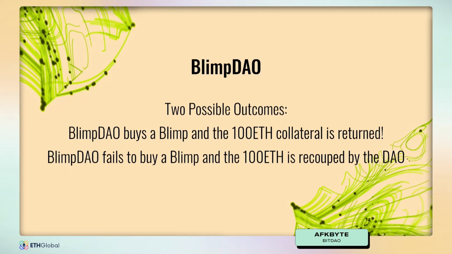And then there are 2 possible outcomes to this. Either Blimp DAO would buy a blimp and the 100 ETH in collateral is returned, or Blimp DAO fails to buy the blimp and the 100 ETH is recouped by the DAO itself.